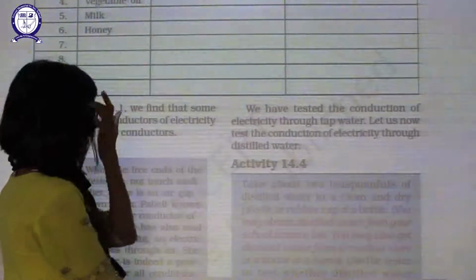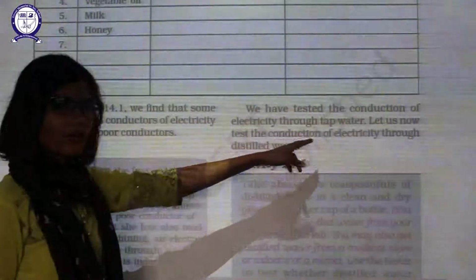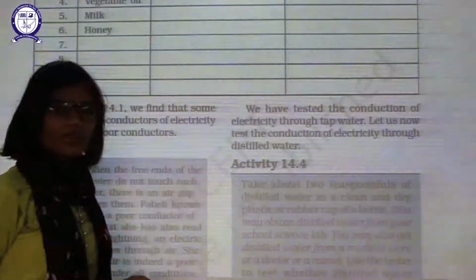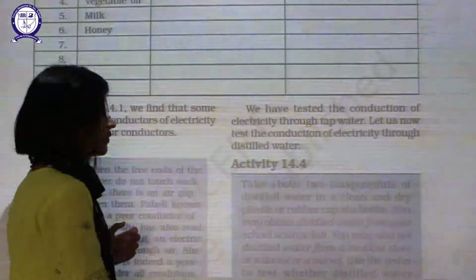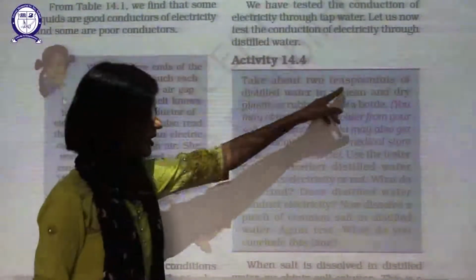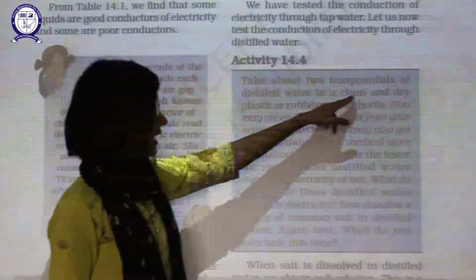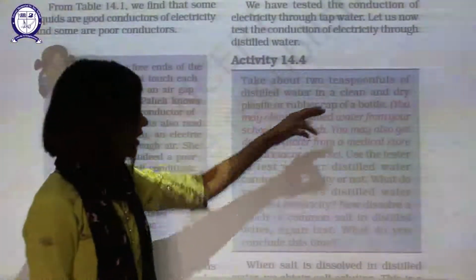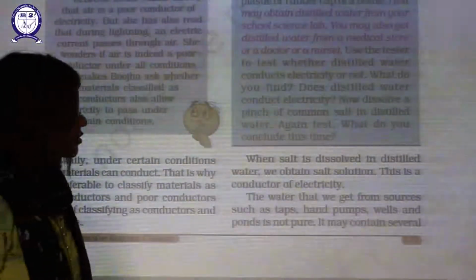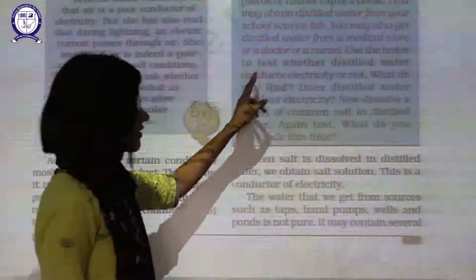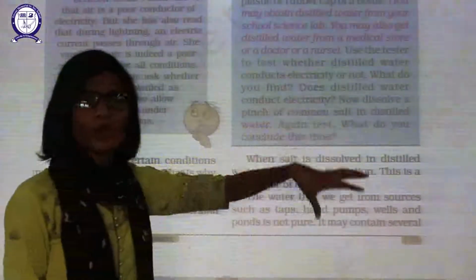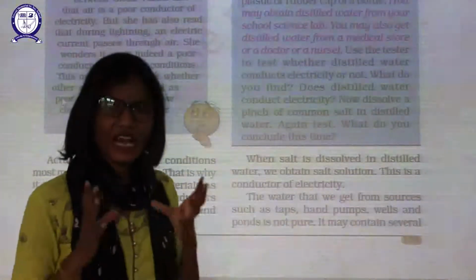Okay. Now we have tested conduction of electricity through tap water. Let us now test the conduction of electricity through distilled water. Though we have discussed this, now let us do the activity also to prove that. Now take about 2 tablespoons of distilled water in a clean and dry plastic or rubber cap of a bottle. Use the tester. You can use a magnetic tester, or you can use an LED also. Use the tester to test whether your distilled water can conduct electricity or not. That result will be no, it cannot, because it does not have ions.